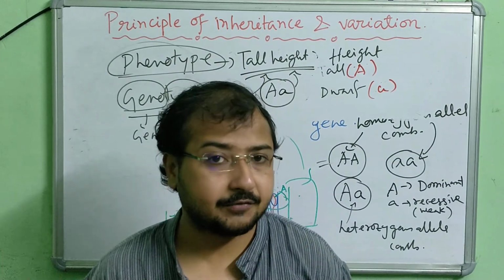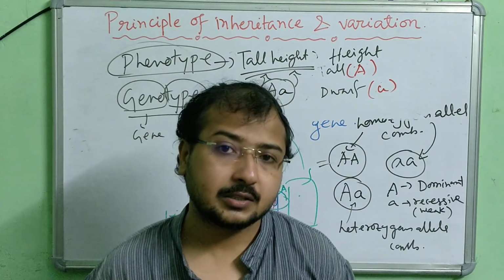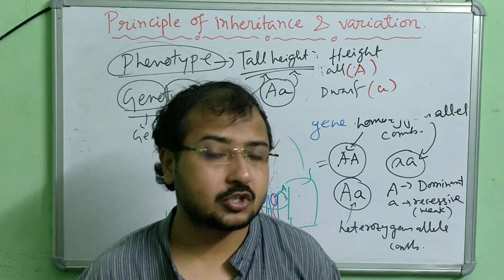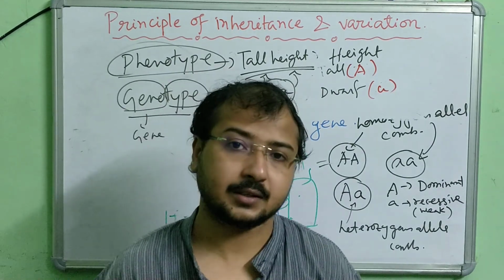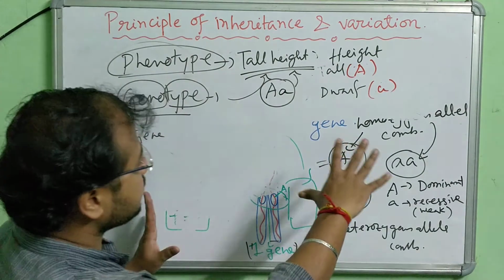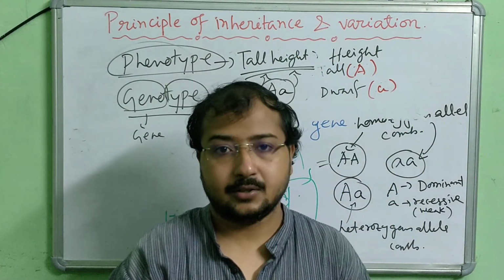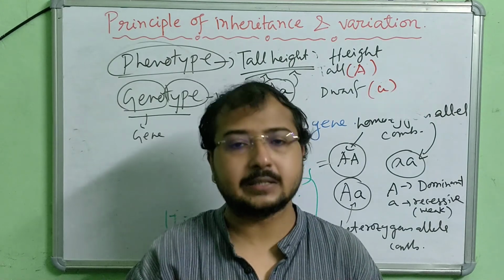In my next video I am going to discuss the experiments that Mendel did, monohybrid cross and dihybrid cross. All these terminologies are very important to understand. So I am not covering the experiments in this video.